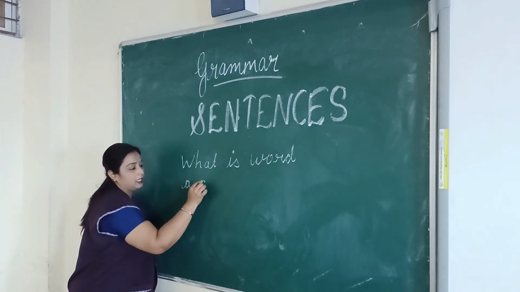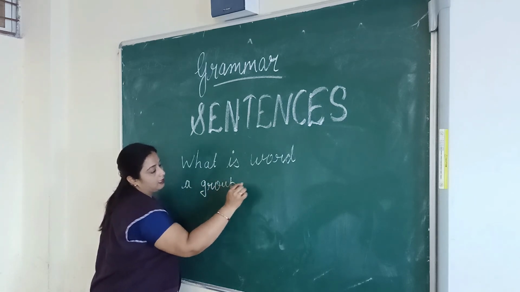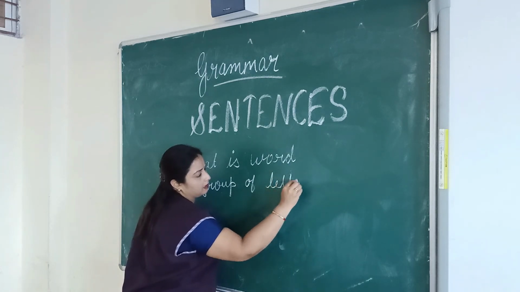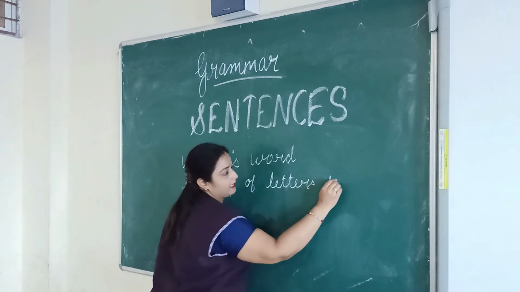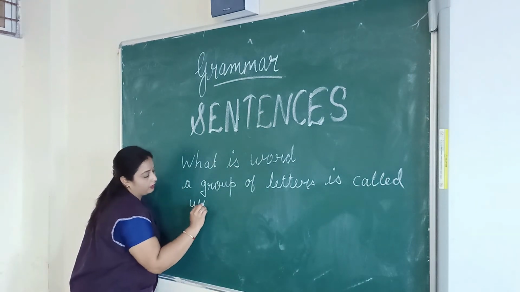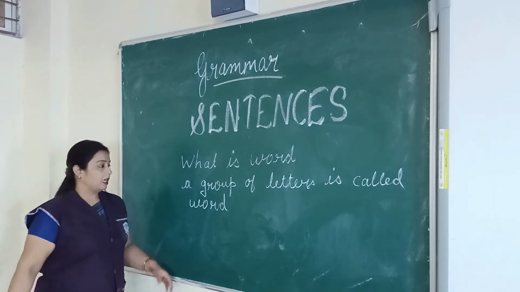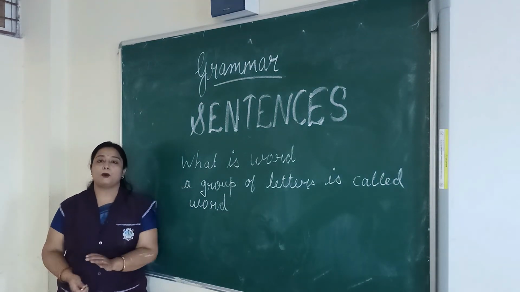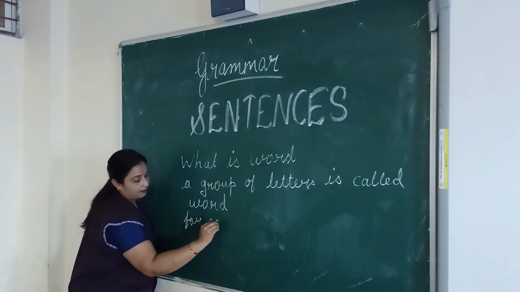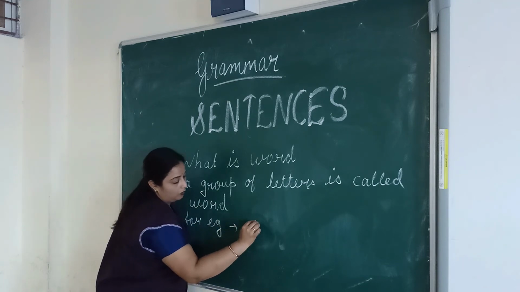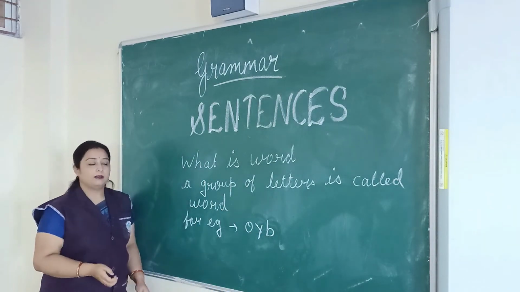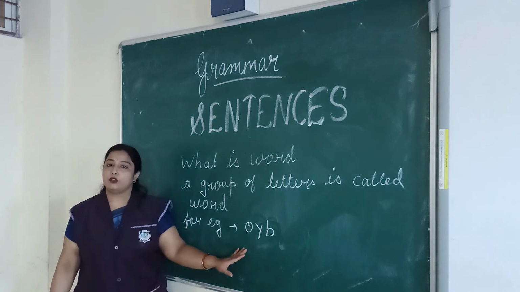A group of letters is called a word. For example, O, Y, B. It is a group of letters, but it makes no sense.